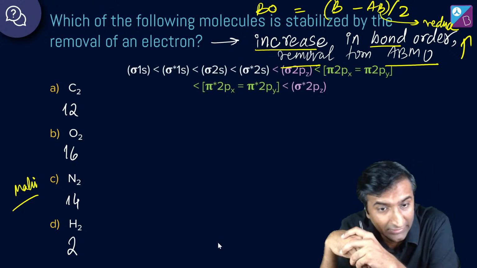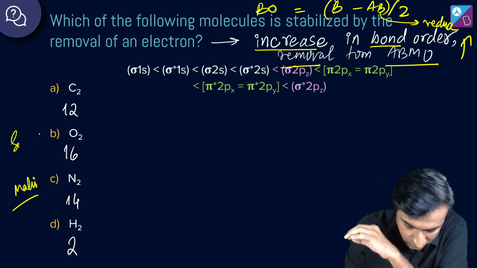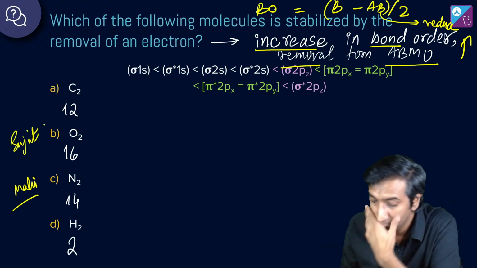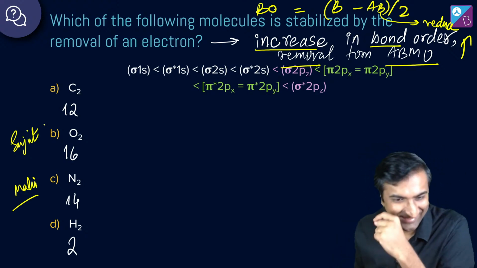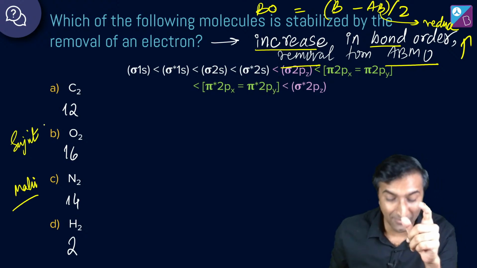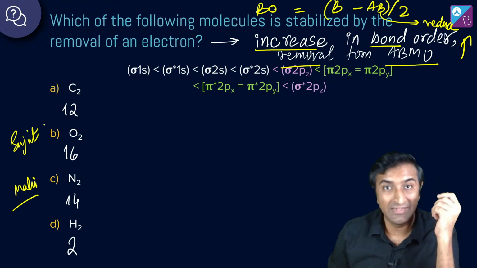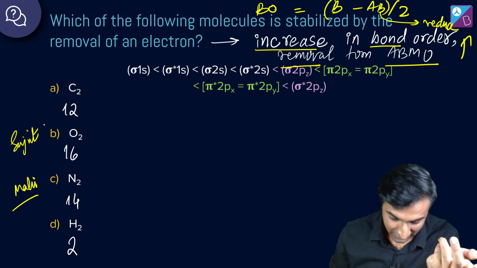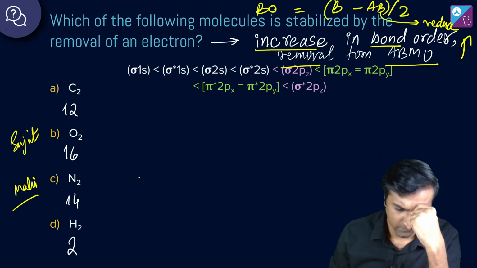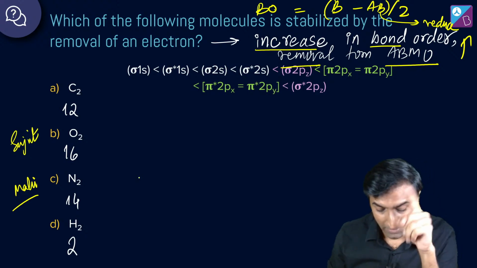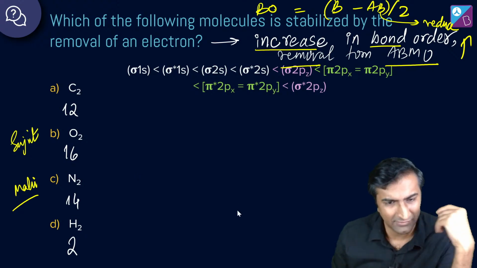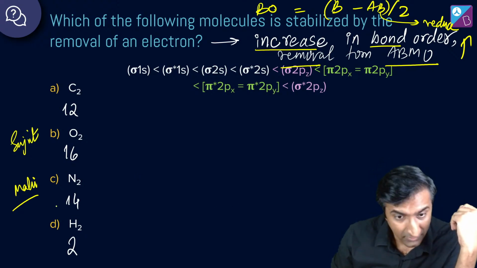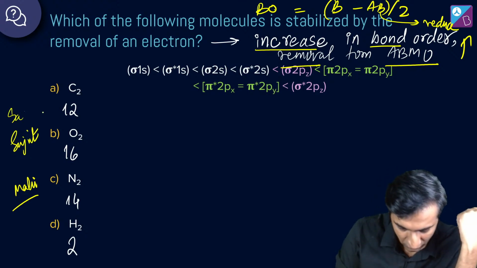We'll write it down. Sujit is very sure about B. I know how Sujit is sure about B. Whatever is closest to 14 is the answer. Yeah, यहाँ पे trick काम करती है, क्योंकि 14 का है 3 और 15 का हो जाएगा 2.5. नहीं, hold on, सोचना पड़ेगा. तो N2 minus, removal of electron, are you sure about B Stuti, this time around? ये वाली trick इस बार काम करेगी? Sadia and Stuti are saying B also. अच्छा, हो सकता है, 3 लोग बोल रहे हैं तो सही होगा.